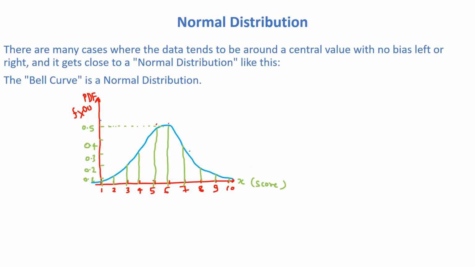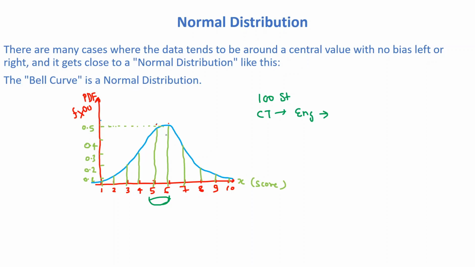You can see in this particular example, we have 100 students in our class, and the class teacher conducts one English test, and that English test was very complicated. So that's why most of the students scored between 5 and 6. There are some students who scored between 4 and 5 and 6 and 7, and some very few students who scored between 3 and 4 and 7 and 8.